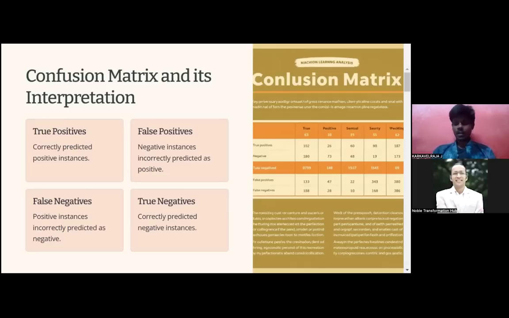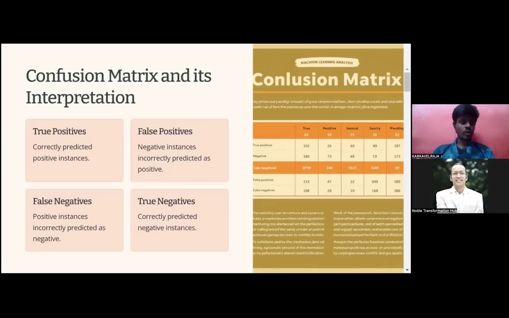Let's take a particular use case: whether the person has heart disease or not, with 0 and 1. Now 0 0 means the person doesn't have heart disease in the data set, and the model is also predicting the person doesn't have heart disease. That is called true positive: no heart disease by the data set, no heart disease by the model. Moving on to false positive, 0 1: the data set says the person doesn't have heart disease, but the model says the person has heart disease. That is called false positive.